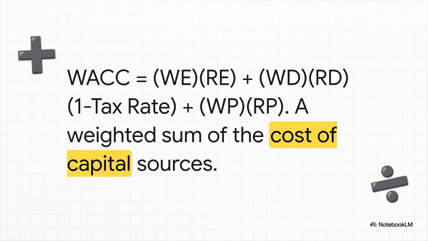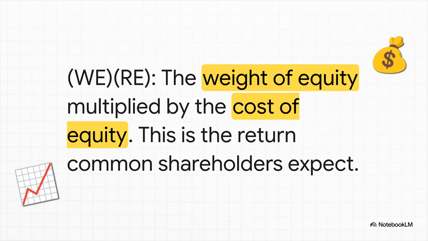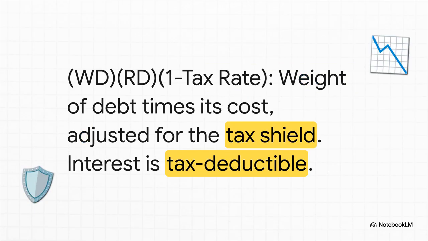Let's look at them one by one. First up, we've got common equity. This piece of the puzzle is all about what the owners, the common shareholders, expect to earn for putting their money into the company. All you do is take its weight, which is just its proportion of the total funding, and multiply it by its cost. Pretty straightforward, right?